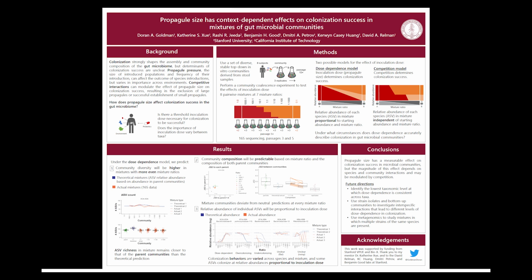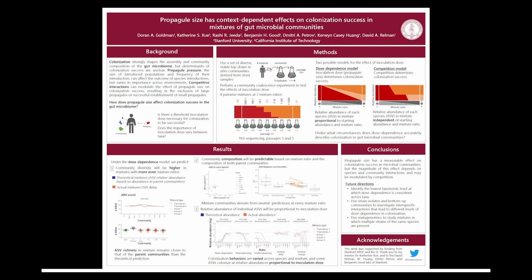Propagule pressure, which is defined as the size of introduced populations and the frequency of their introduction, is one major factor that can affect the outcome of species introductions, but its importance varies across environments, and propagule pressure alone may not be enough to predict colonization success in all contexts. For instance, in a clinical trial of microbiome therapeutics, propagule size, which was measured by inoculation dose, had mixed success on the colonization of the probiotic species Bifidobacterium and Lactobacillus.